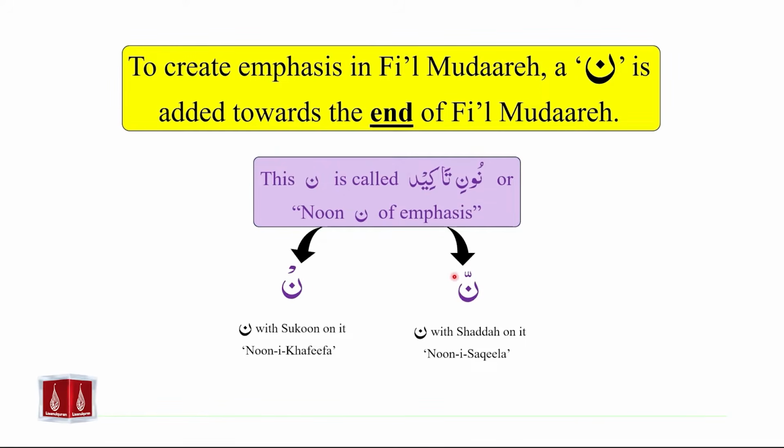One is the noon which has the shadda sign on it. It has the shadda symbol on it, and this noon is called noon-e-saqila. That is the grammatical terminology for this particular noon. The other type of noon is a noon with the sukoon symbol on it. And this noon is called noon khafifa. That is the grammatical terminology for this particular noon.